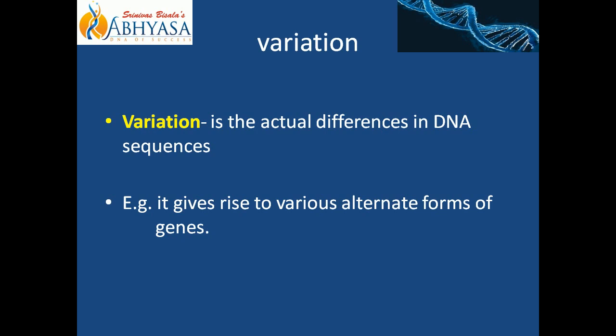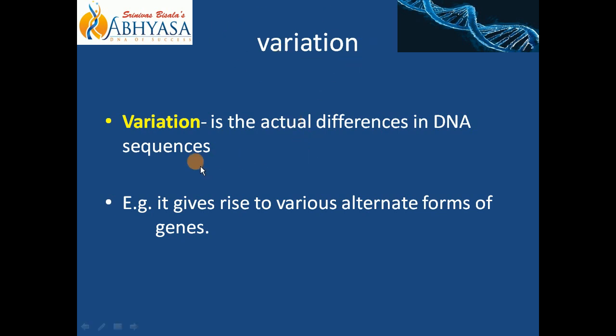Right? That hair color, this character is not jumping from parent to children. So it is transferring via some vector. Some mode of transfer is needed. Some shuttle service is needed, right, to go from parents to children. That shuttle service is provided by means of this DNA molecule. So it is through DNA we are inheriting those characters from our parents. Understood? So what is variation?